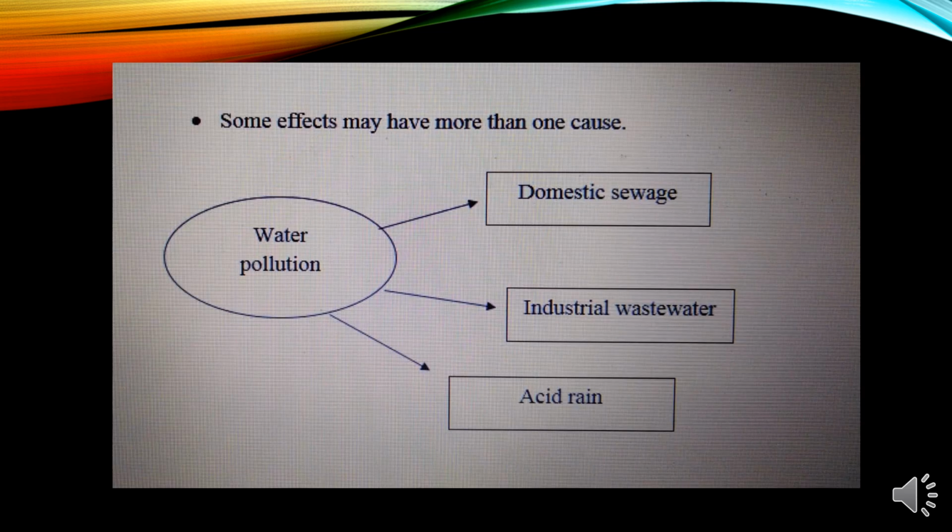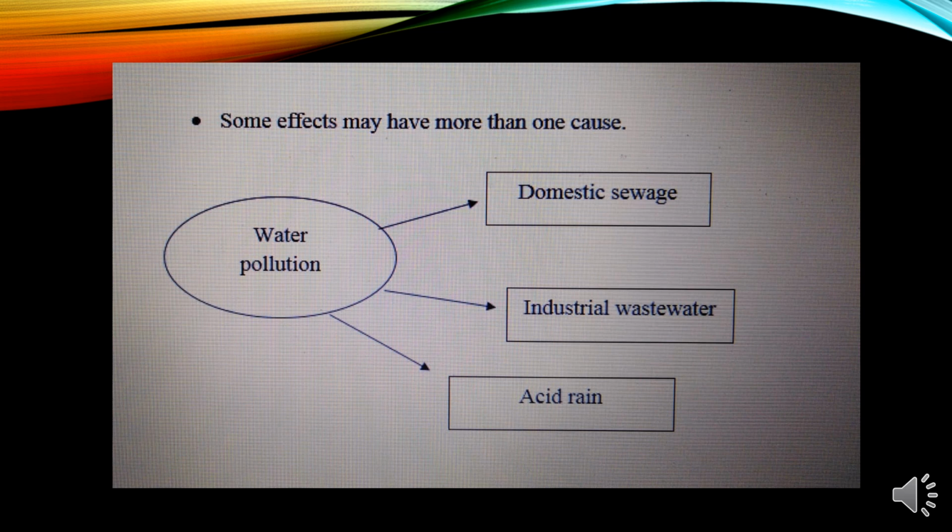Now we are going to talk about something very important, and I want you to focus here, which is sometimes some effects might have more than one cause, and sometimes one cause might have more than one effect. For example, if we look at the chart here, we can see water pollution.